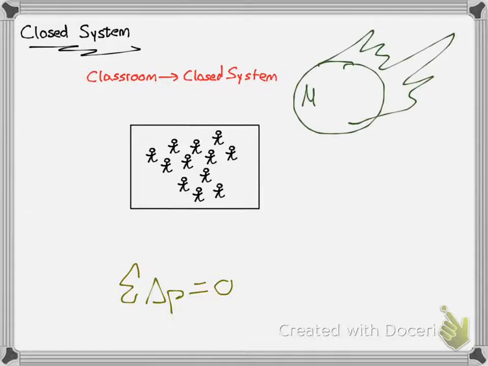Something very dramatic would be if a meteor came in and hit the classroom. Then there would be a change of momentum because we have an outside force acting on the system.